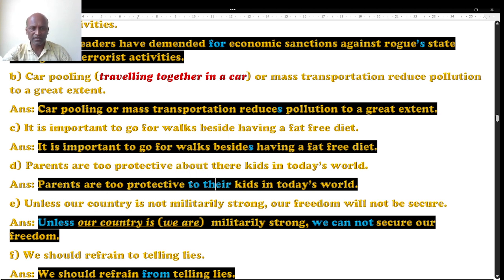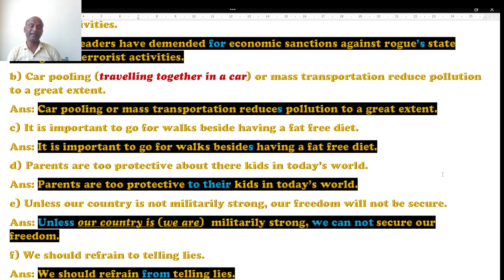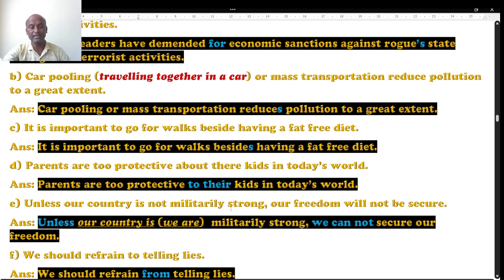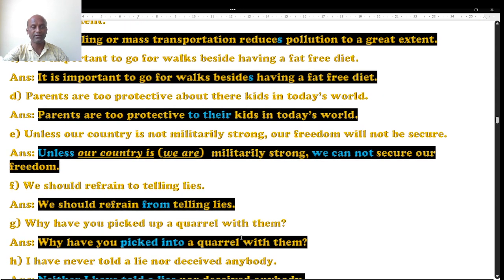Parents are too protective of their kids in today's world. I mean, parents are very much worried about the protection of their children. They are very cautious about their children. This is the modification of the sentence.